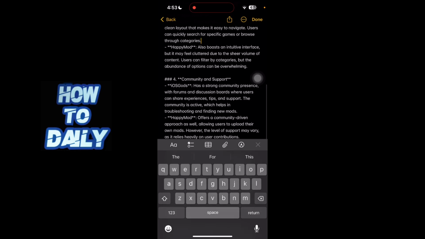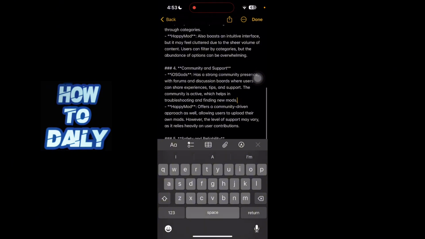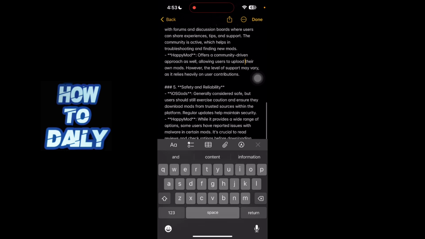The fourth factor is community and support. IOSGods has a strong community presence with forums and discussion boards where users can share experiences, tips, and support. The community is active, which helps in troubleshooting and finding new mods. HappyMod offers a community-driven approach as well, allowing users to upload their own mods. However, the level of support may vary as it relies heavily on user contributions.